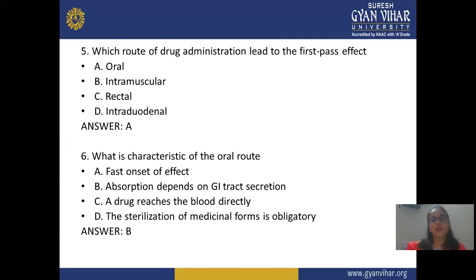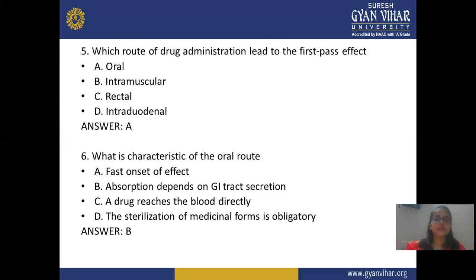Next, fifth question: what route of drug administration leads to the first pass effect? Oral, intramuscular, rectal, and intraduodenal. We already discussed that the oral route shows the first pass effect before the drug goes into systemic circulation, while the other routes do not show this effect. So the answer is oral, option A.